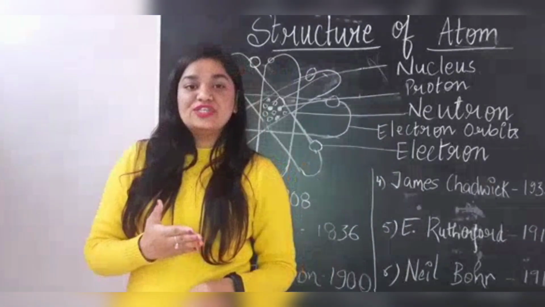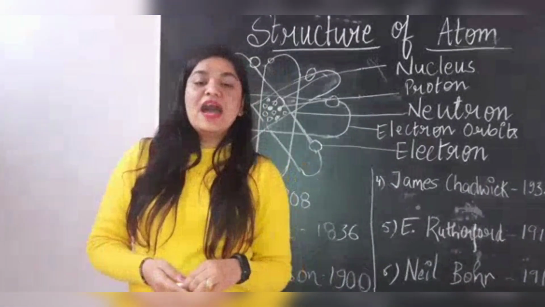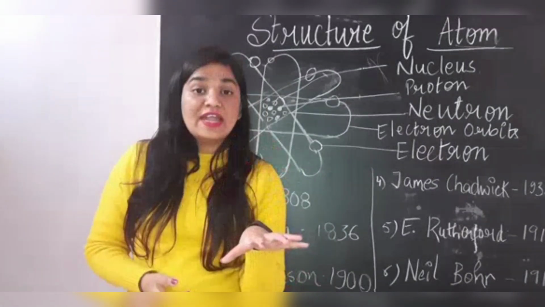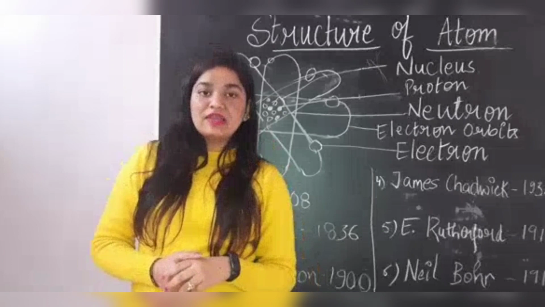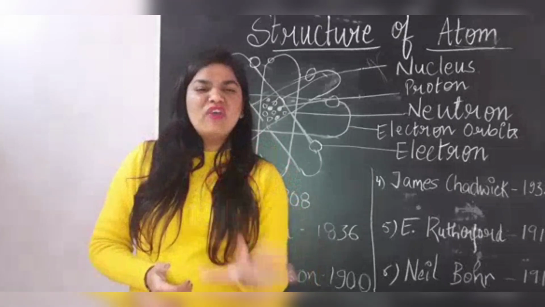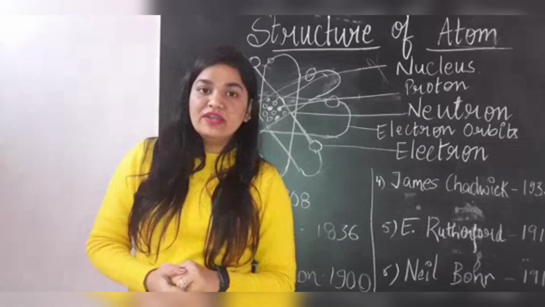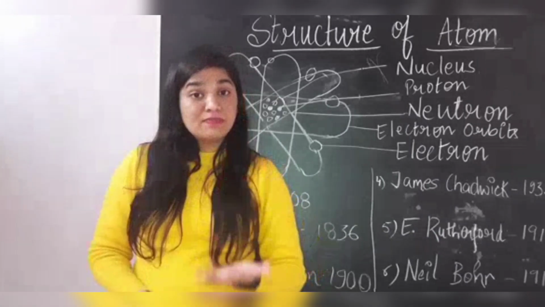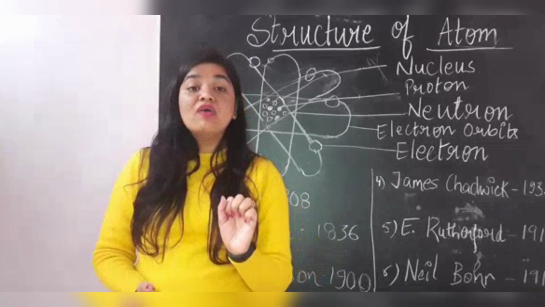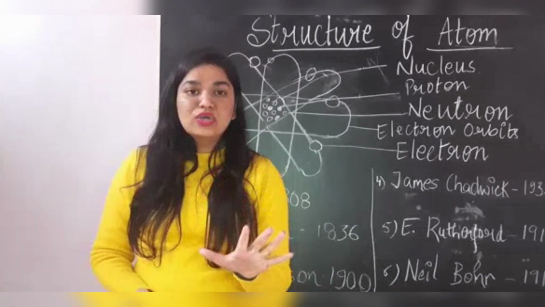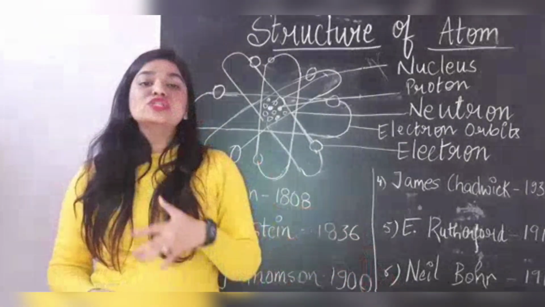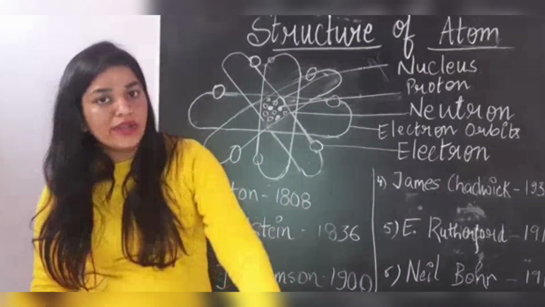After his observation, he made some conclusions, and the first conclusion is most part of the atom is empty. Second, the positively charged particle occupies a very little space. And the third one is all positively charged particles plus their masses are concentrated in a small volume in the nucleus. In the year 1913, Niels Bohr also presented his atomic model.